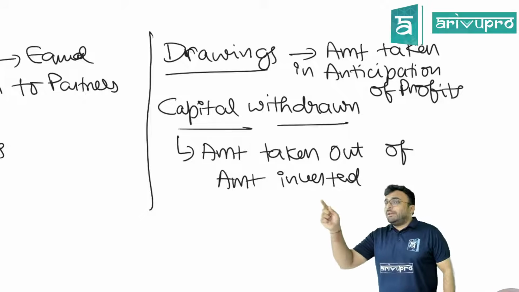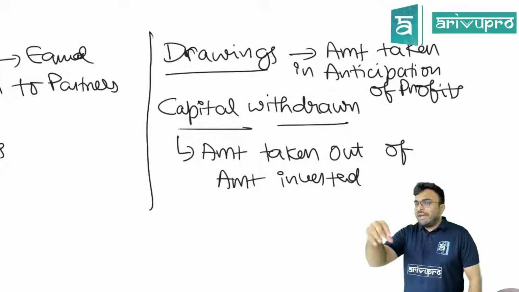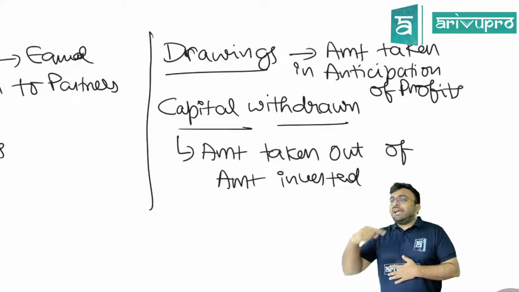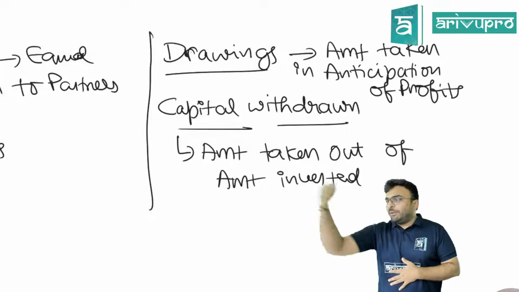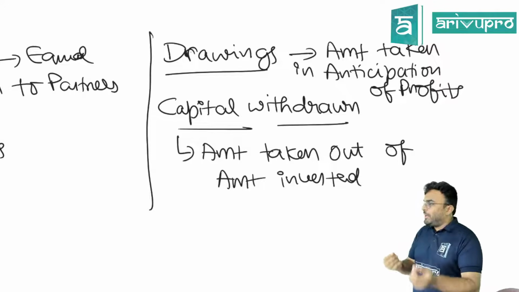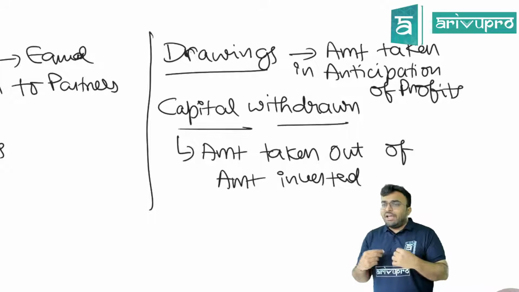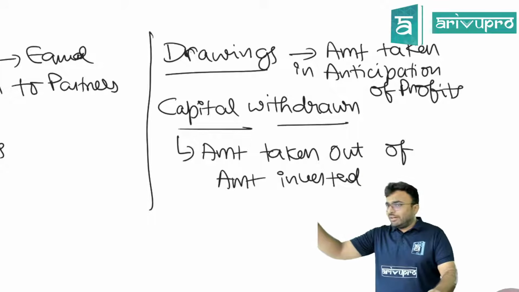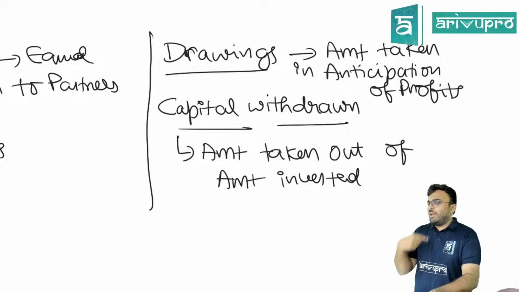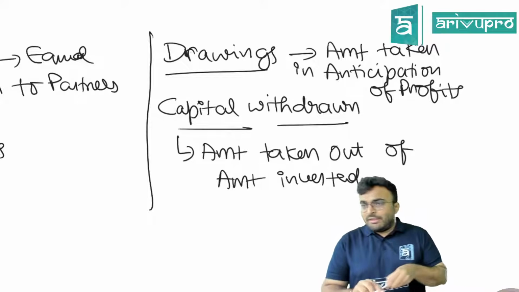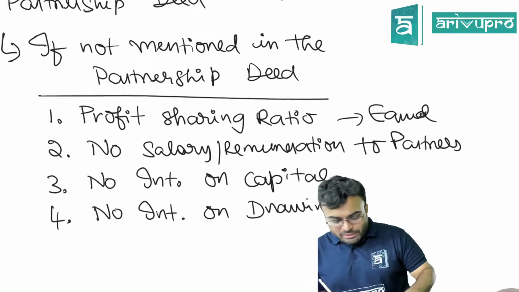But something that belongs to the business, if I take that money for my personal purpose, why am I taking it? Because in anticipation of profit, expecting that profit will be there in future, I am taking the money now. This is drawings, and on this I will have to pay interest because I am taking the money early. I am supposed to get money, yes, 100%, but I am supposed to get it at the end of the year. I am taking money during the year, so I will have to pay interest on that. Are you following this? Is this clear? Yes. Now we'll get back over here.